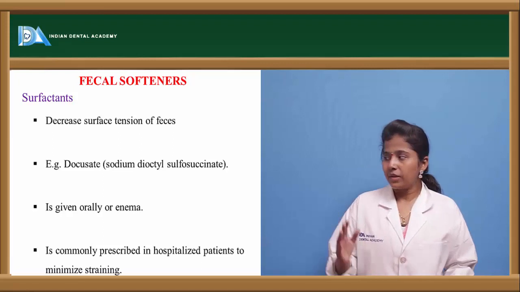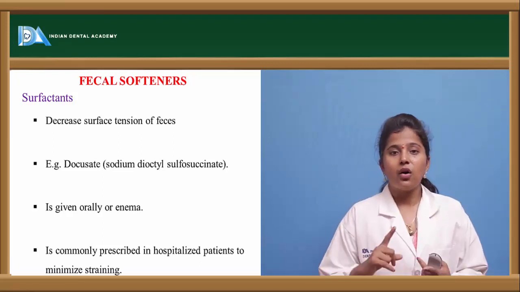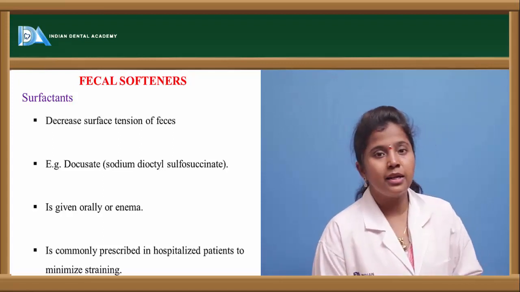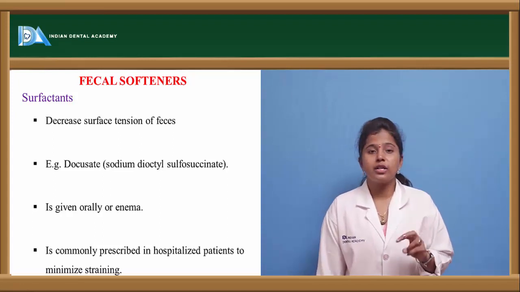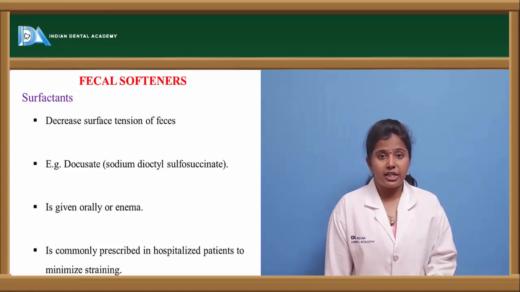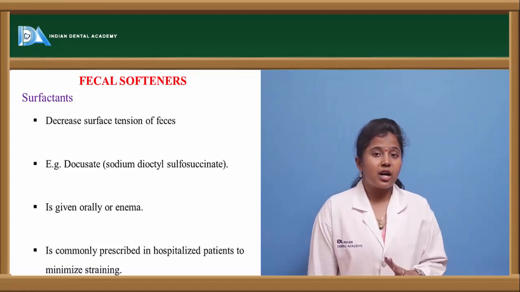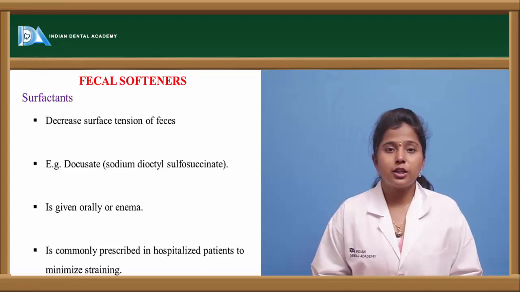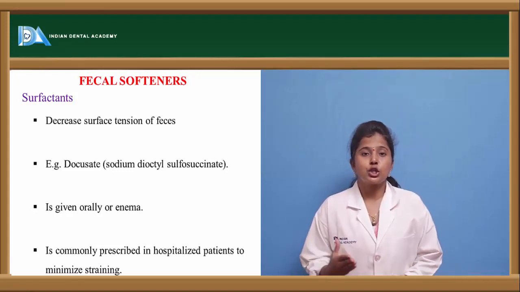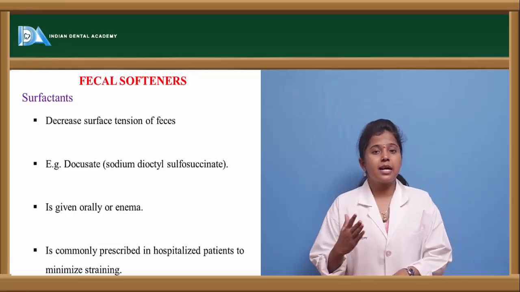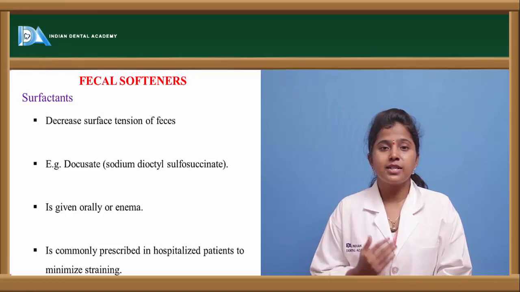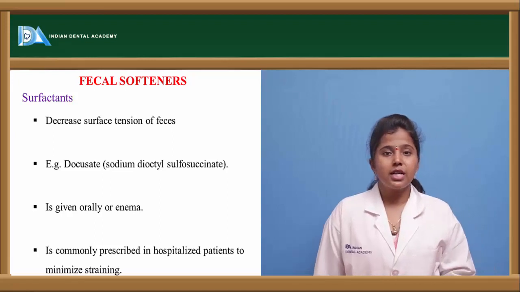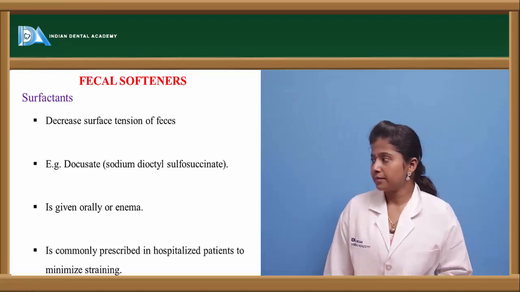from the body easily. These fecal softeners are given either orally or rectally, and rectally they are given mainly in emergency conditions, or if a person is hospitalized, or in surgery conditions. If gastric contents are to be eliminated for a surgery, before surgery the bowel contents or gastric contents should be emptied, or else the stomach should be emptied. In those conditions, enemas are used. Enemas are the substances which empty the bowel contents or gastric contents before surgery. So these fecal softeners are mainly preferred before surgery or for hospitalized patients.